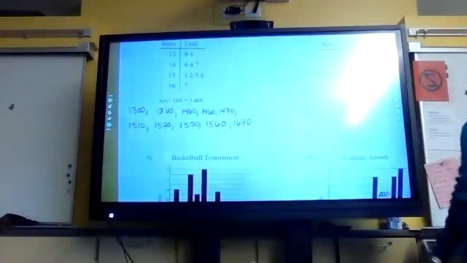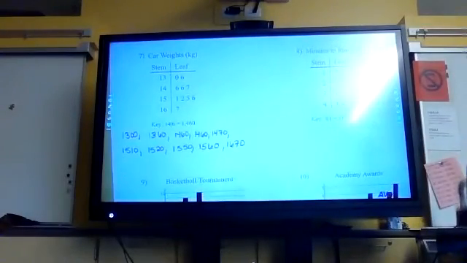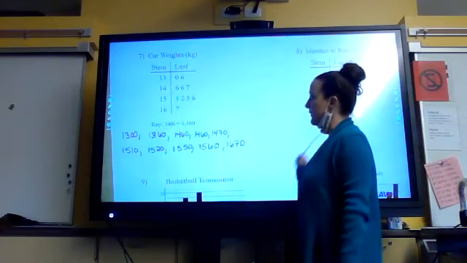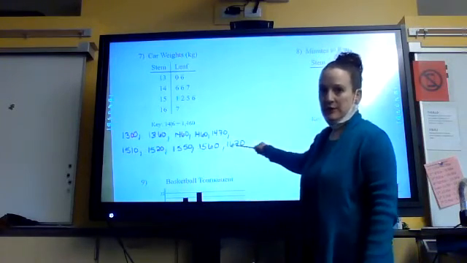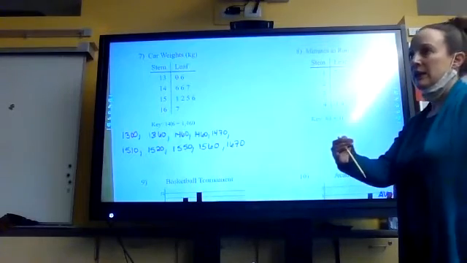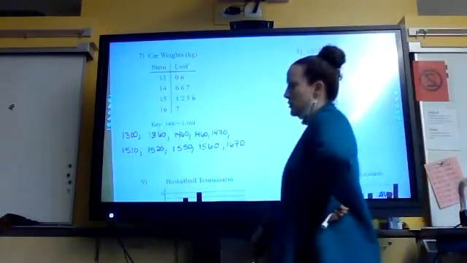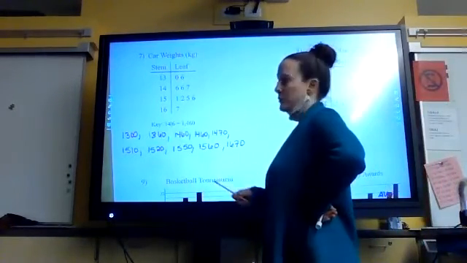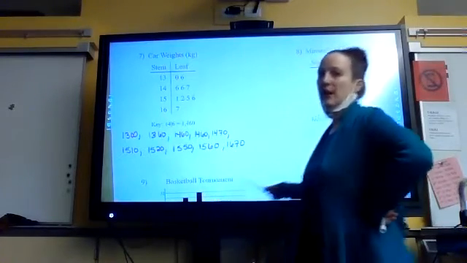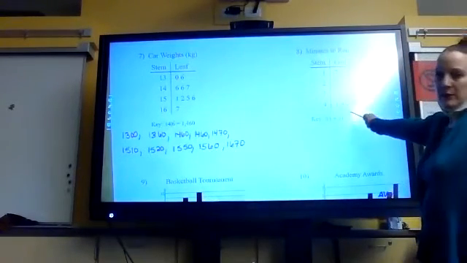Okay, again, you need to pause the video here. Take a look at the key for both 7 and 8 and see if you can write your data set. This is going to be the weight of the cars and the minutes to run a 5K. But pause the video here and see if you can find the mean and the median and the range. We haven't been talking too much about range, but you can still look at it. Find the median and the mean of this data set, and then try this stem and leaf.